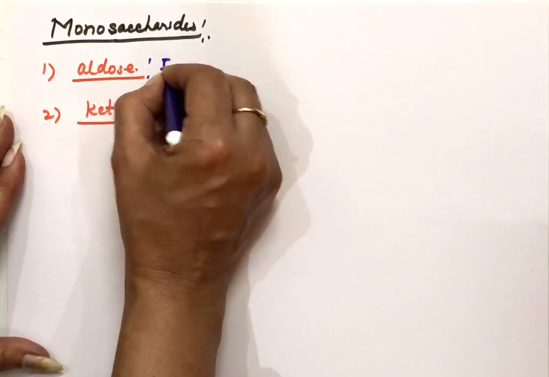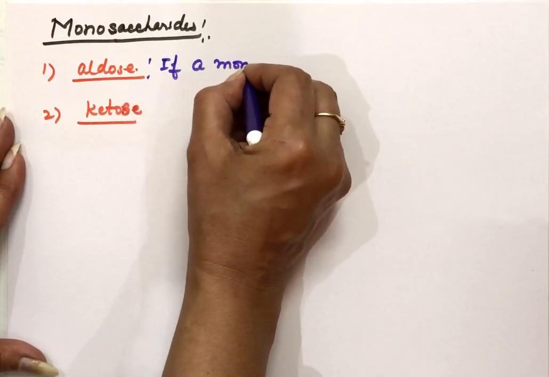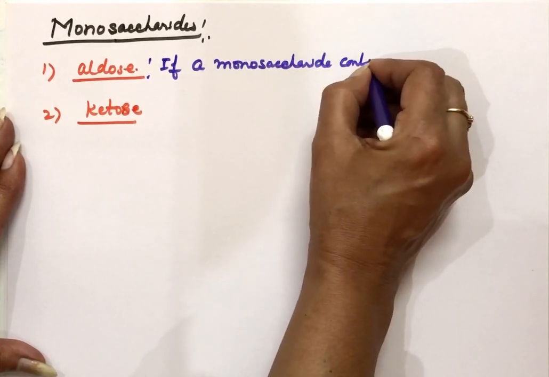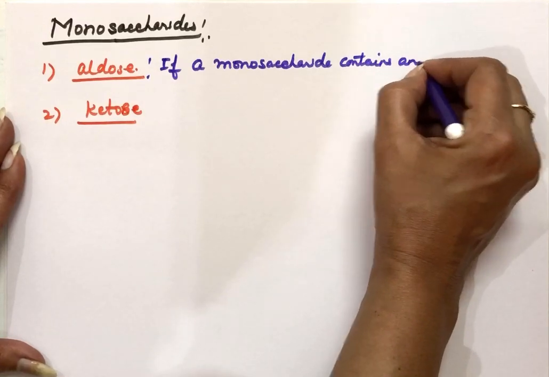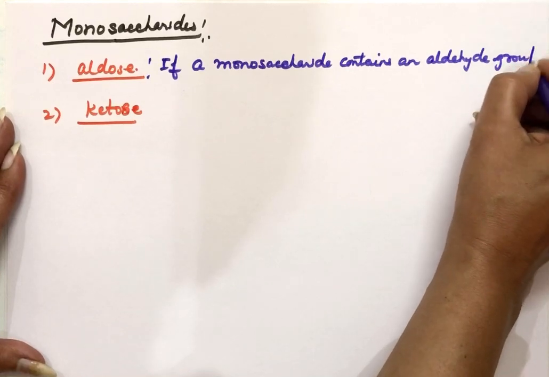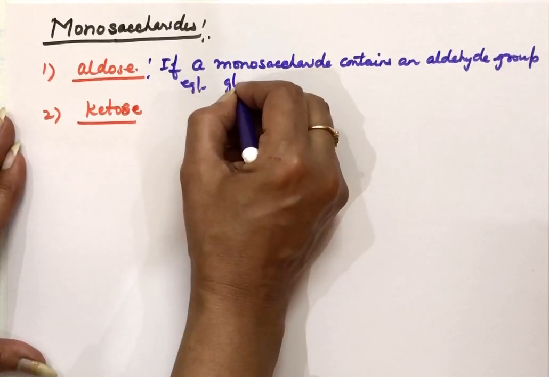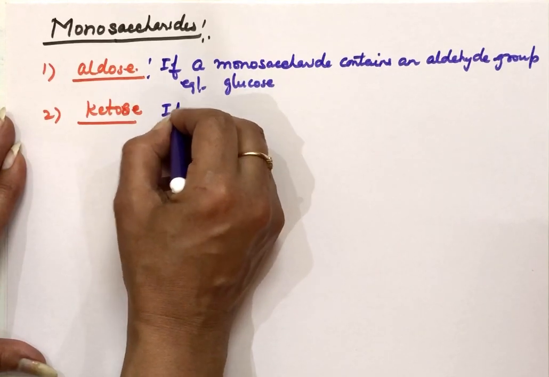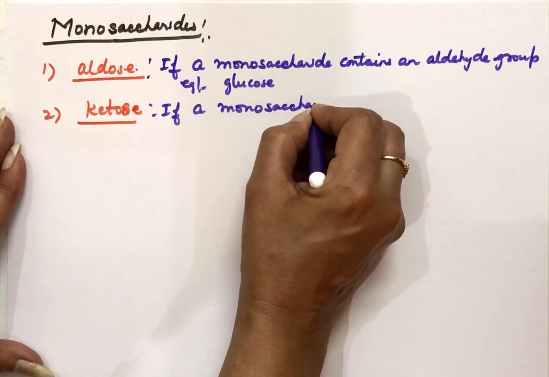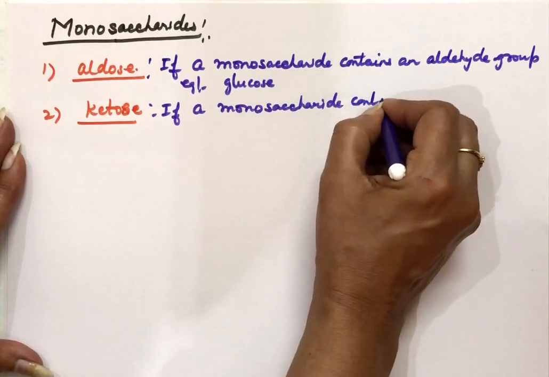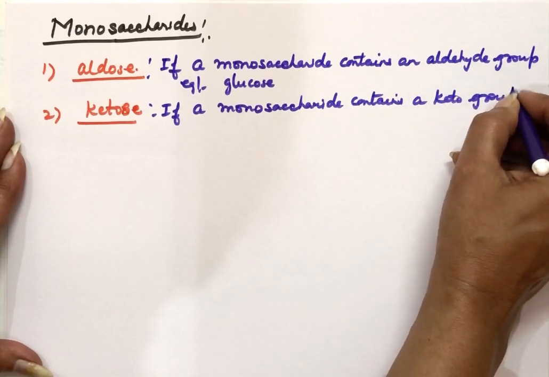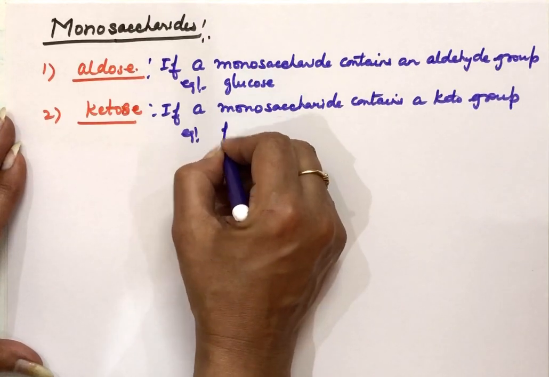So if a monosaccharide contains an aldehyde group, then it is aldose. Example is glucose. And if a monosaccharide contains a keto group, then that is ketose. Example is fructose.